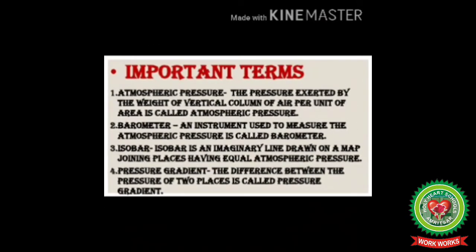Let us discuss first the important terms. Atmospheric pressure: the pressure exerted by the weight of a vertical column of air per unit of area is called atmospheric pressure. Barometer: an instrument used to measure atmospheric pressure is called a barometer. Isobar: an isobar is an imaginary line drawn on a map joining places having equal atmospheric pressure. Pressure gradient: the difference between the pressure of two places is called pressure gradient.